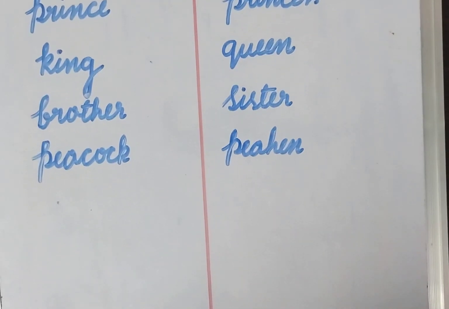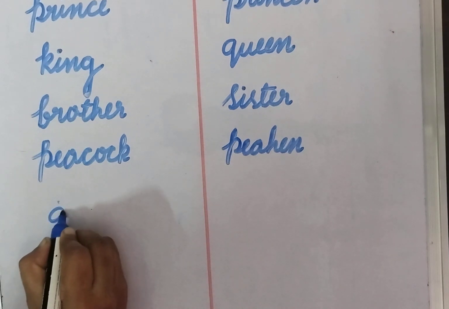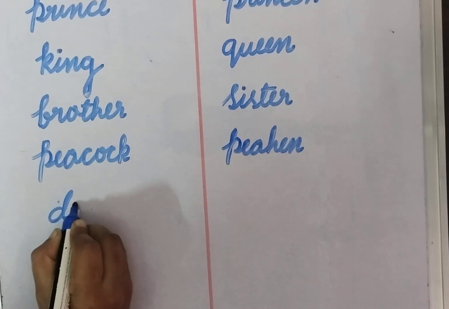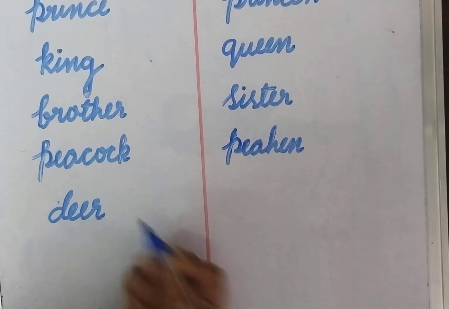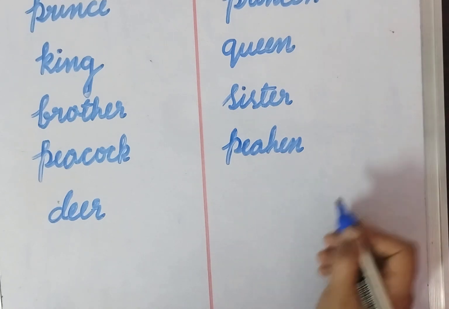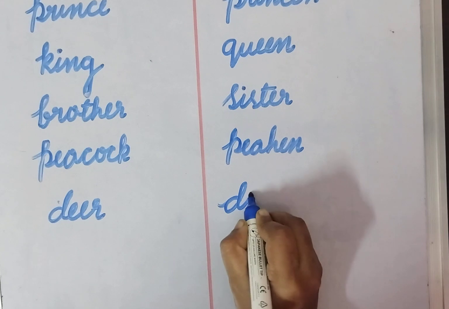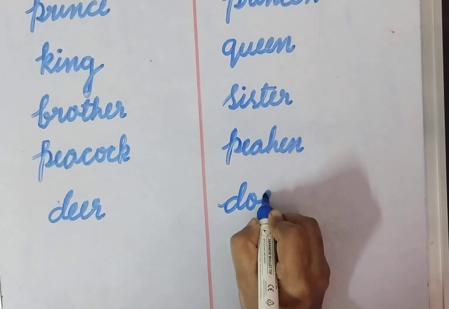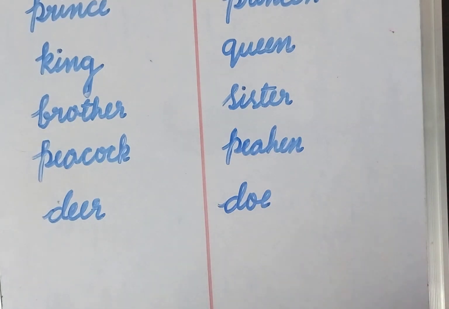Next male word, deer. D-E-E-R, deer. Female word for this, doe. D-O-E, doe.